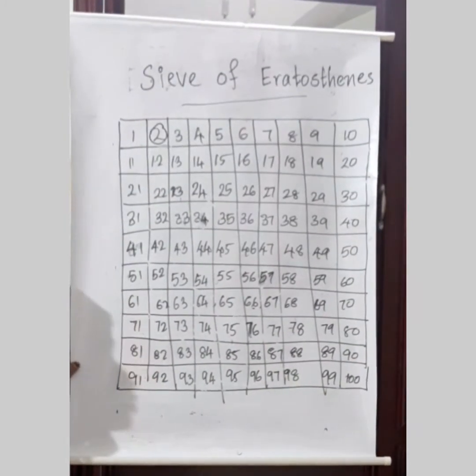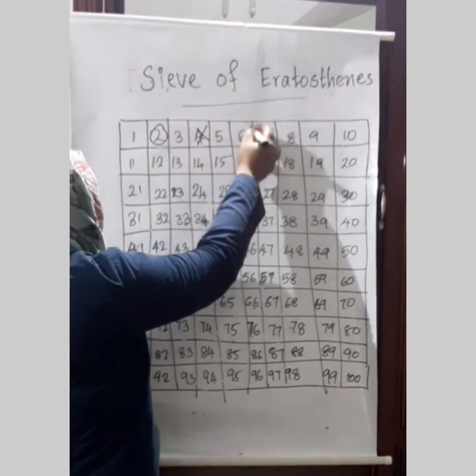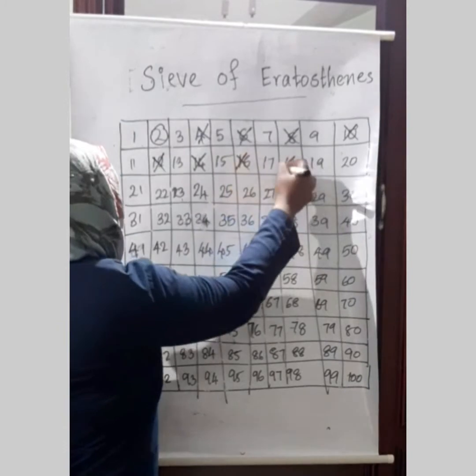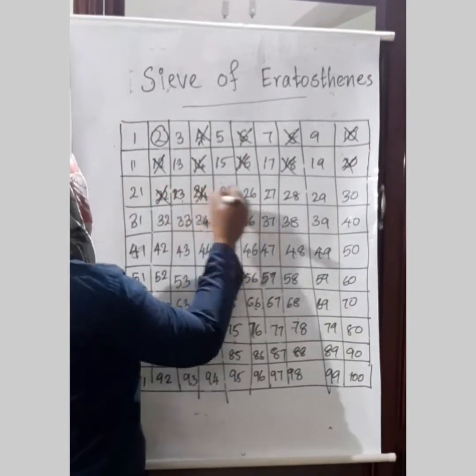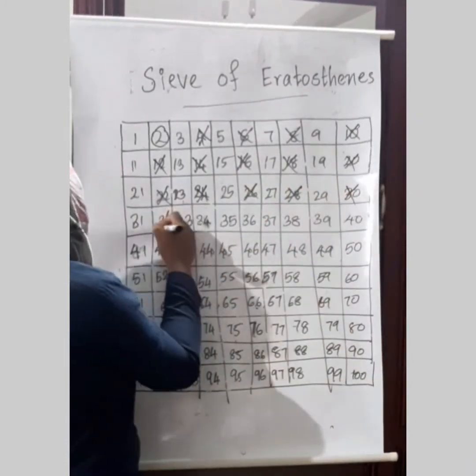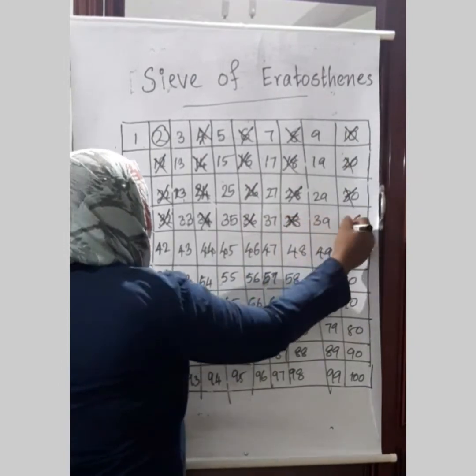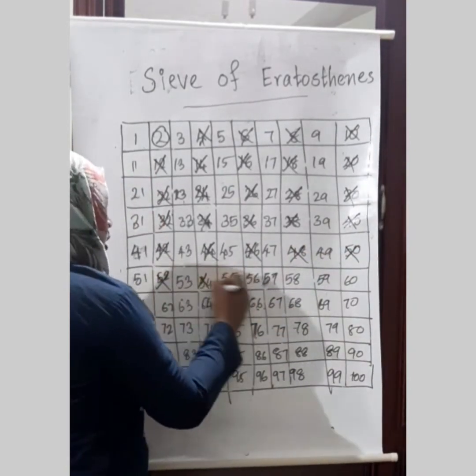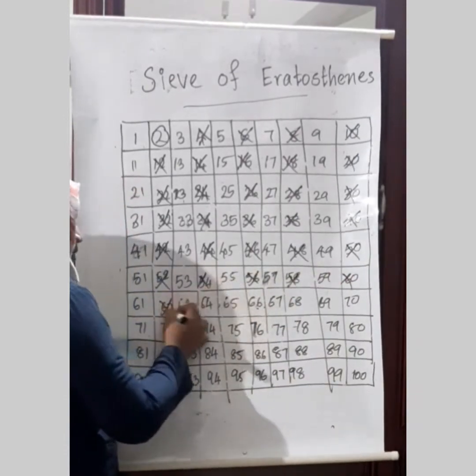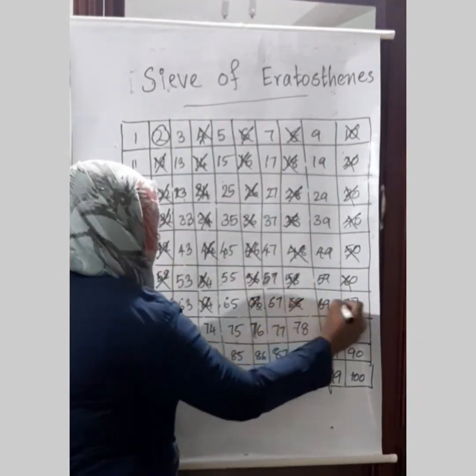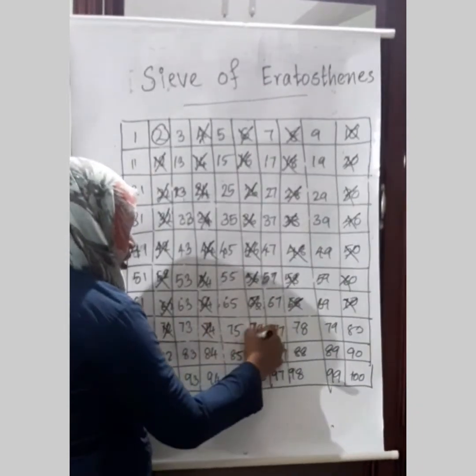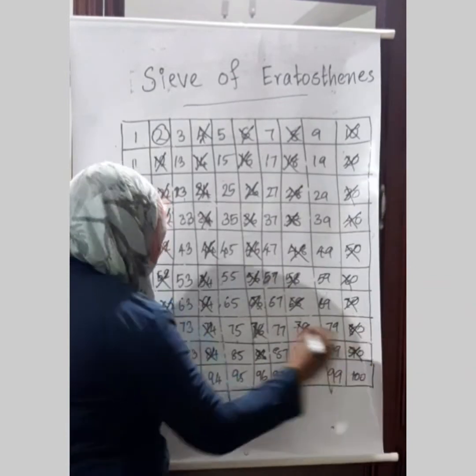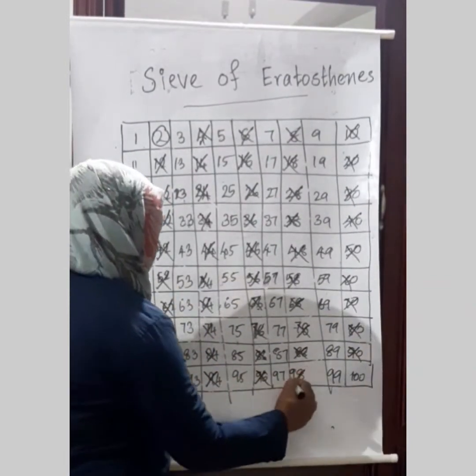The multiples of 2 we have to cross here. 4 is a multiple of 2, 6, 8, 10, 12, 14, 16, 18, 20, 22, 24, 26, 28, 30, 32, 34, 36, 38, 40, 42, 44, 46, 48, 50, 52, 54, 56, 58 and 60, then 62, 64, 66, 68, 70, 72, 74, 76, 78, 80, 82, 84, 86, 88 and 90, then 92, 94, 96, 98 and 100.